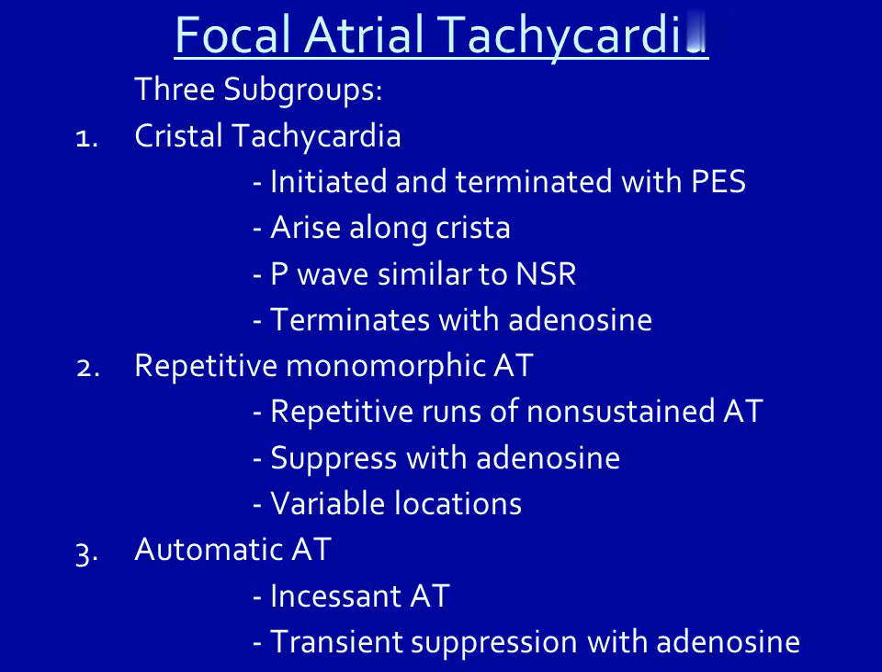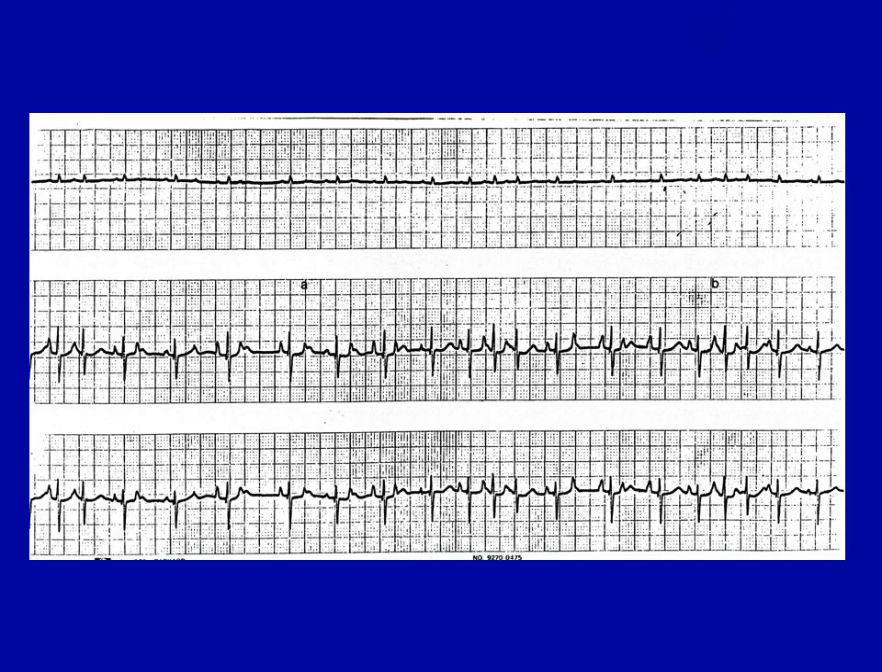Focal atrial tachycardia, 3 subgroups. Crista tachycardia, initiated and terminated with PES, arises along the crista terminalis, P wave similar to NSR, terminates with adenosine. Repetitive monomorphic AT: repetitive runs of non-sustained AT, suppressed with adenosine, variable locations. Automatic AT: incessant AT, transient suppression with adenosine, variable conduction.